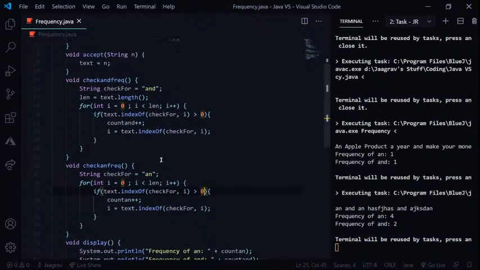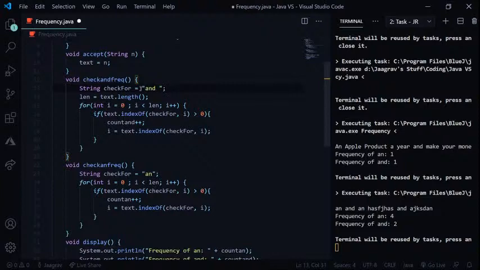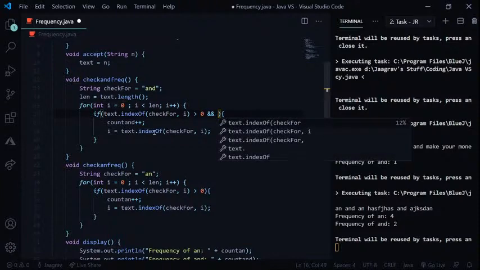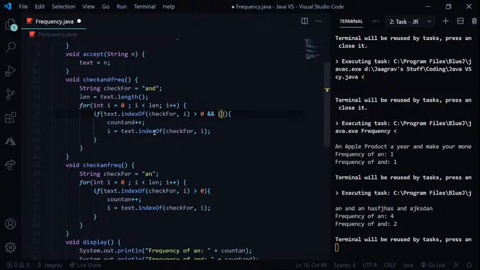So what I'm going to do instead is either add a space over here so that we can see this is a specific word, or simply keep this and, in the if statement over here, put a check. Let's put this in a bracket: we've got to check if there is a white space before the and or not.